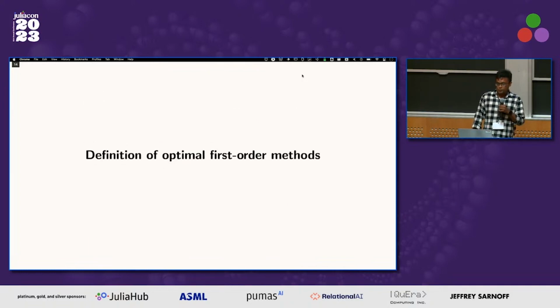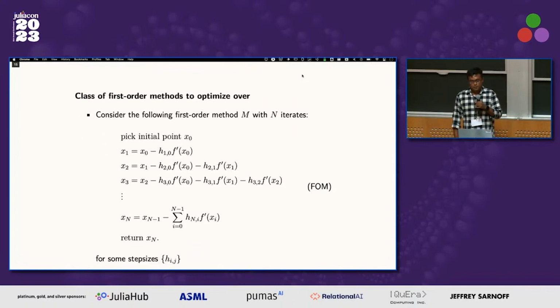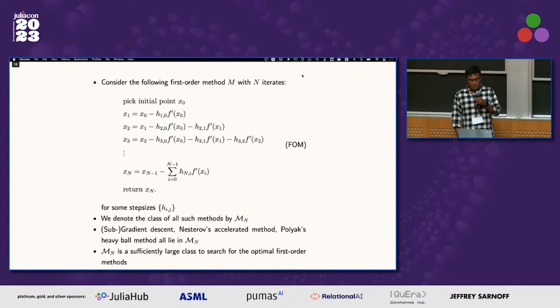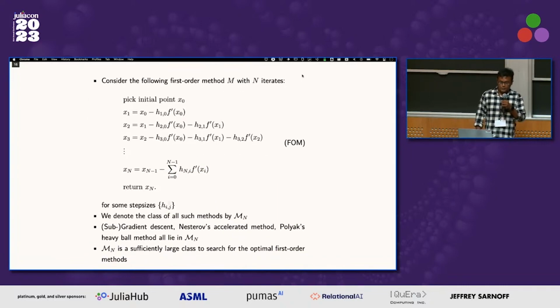So what is the definition of an optimal first order method? We show in the paper that this class is sufficiently large to optimize over. Without going too much into the detail, if you look at the last line, roughly speaking, it means that the nth iterate is the previous iterate minus the span of the previous subgradients that the method has seen, and h_{n,i} is the learning rate or step size. We denote the class of these methods by M_N, and all the methods that I showed before fall in this class. So it's a sufficiently large class to search for optimal first order methods.